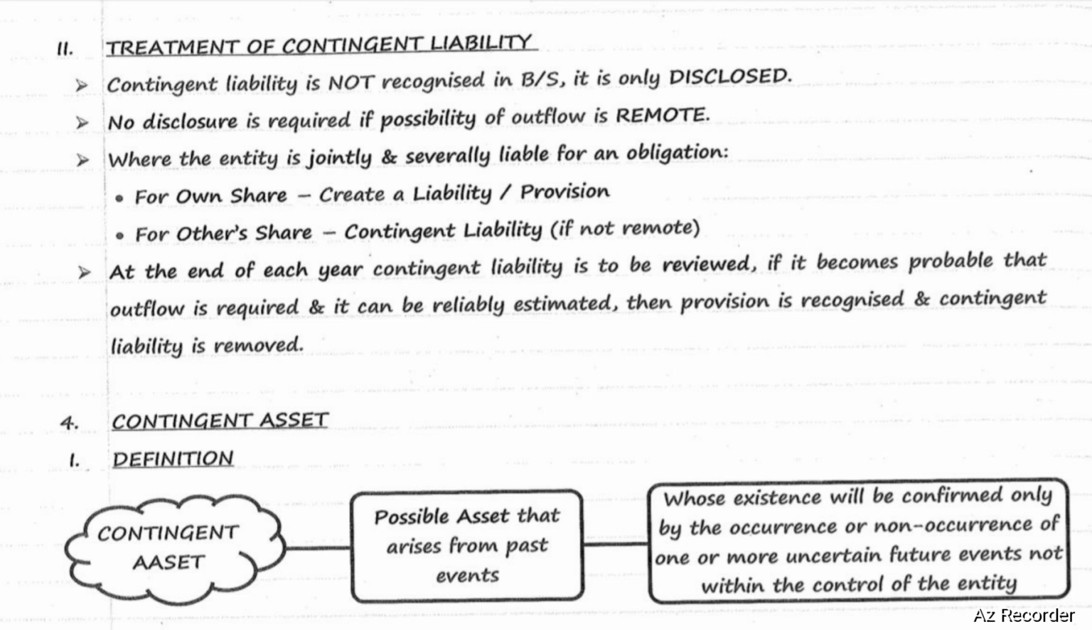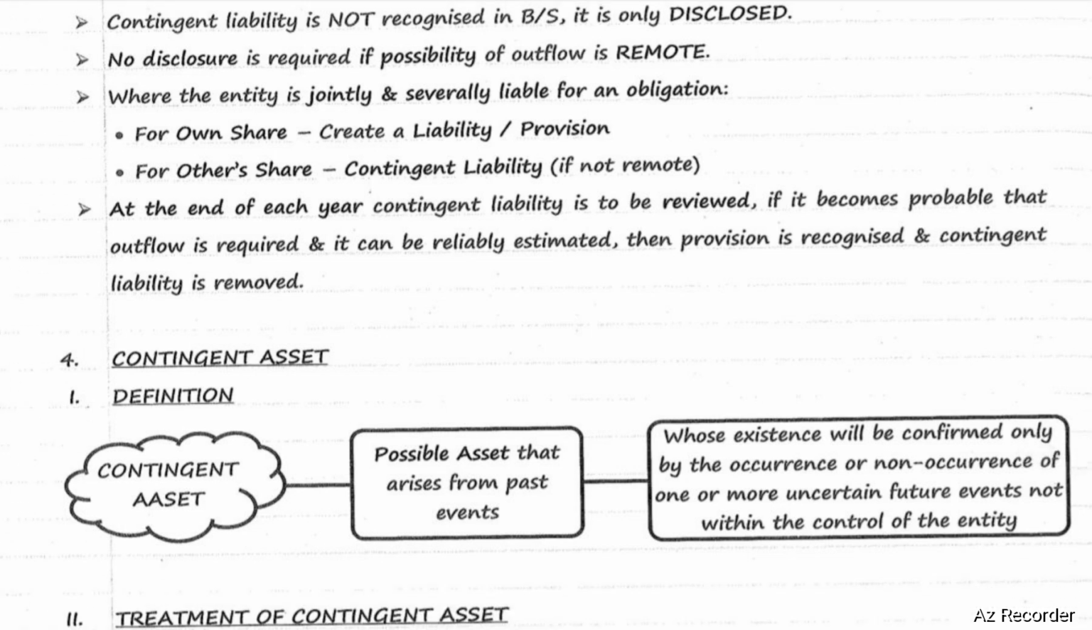At the end of each year, contingent liability is to be reviewed. If it becomes probable that outflow is required, and it can be reliably estimated, then provision is recognized and contingent liability is removed. So, at the time of review, if it becomes probable that outflow is required and it can be reliably estimated, then we need to recognize the provision and remove the contingent liability.